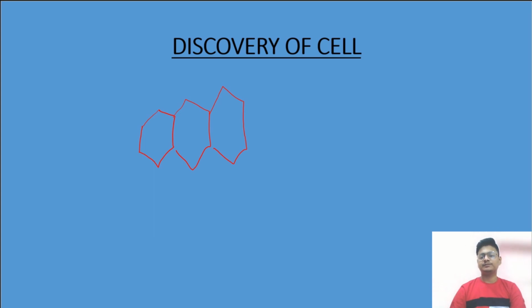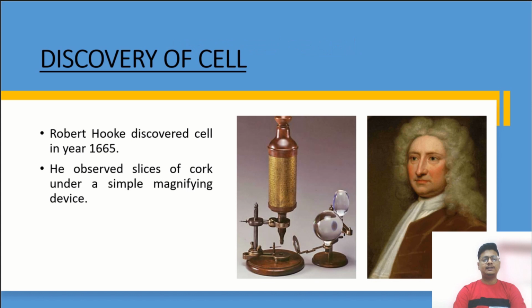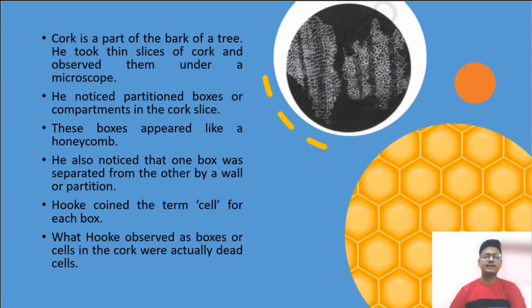Okay students, we are going to study the discovery of the cell today. It was discovered by Robert Hooke in the year 1665. He observed slices of cork under a simple magnifying device. Okay students, everyone is still here? Now, cork is a part of the bark of a tree. He took thin slices of cork and observed them under a microscope.